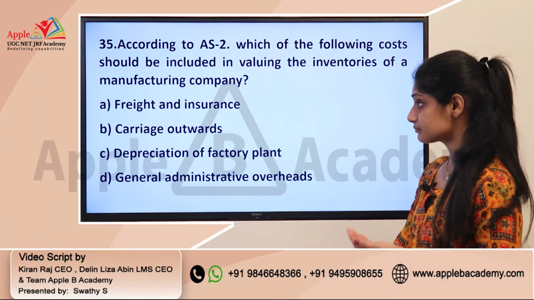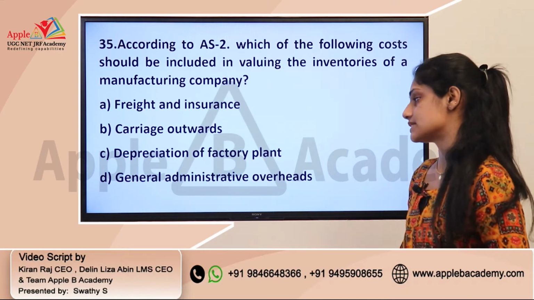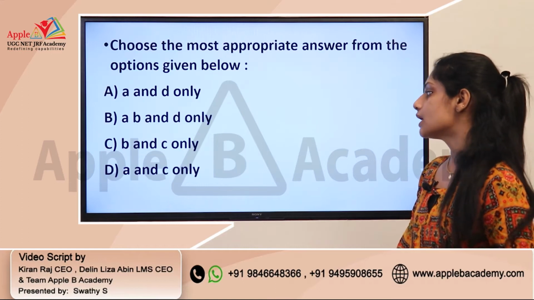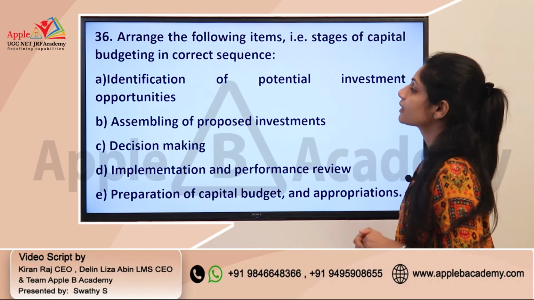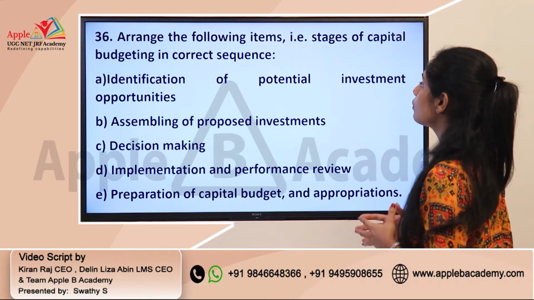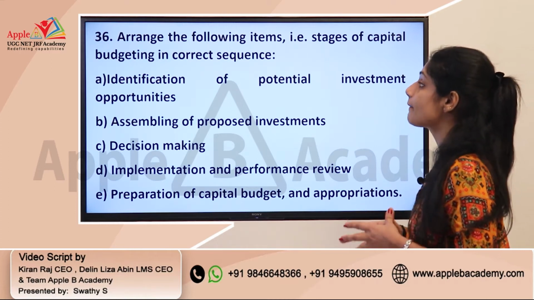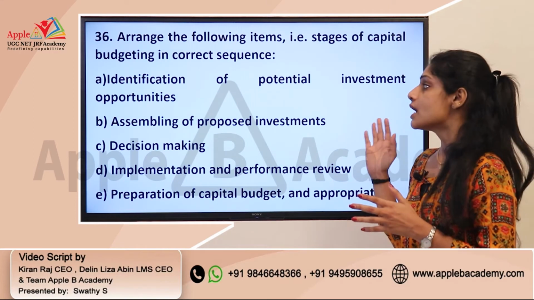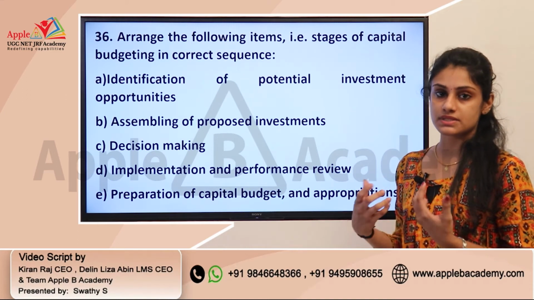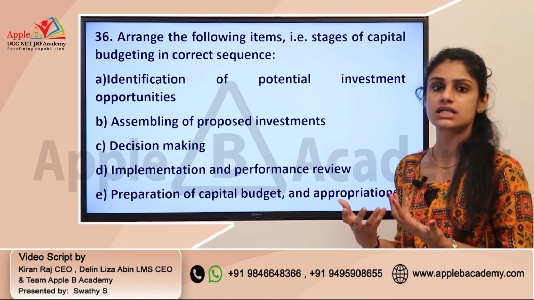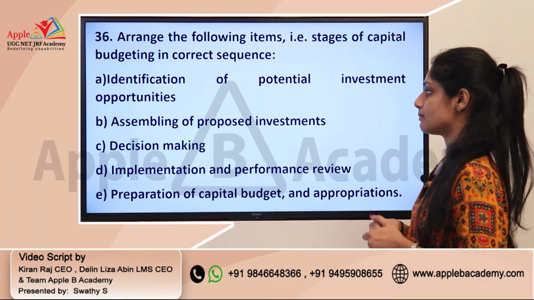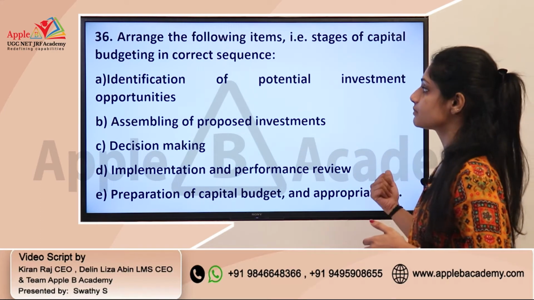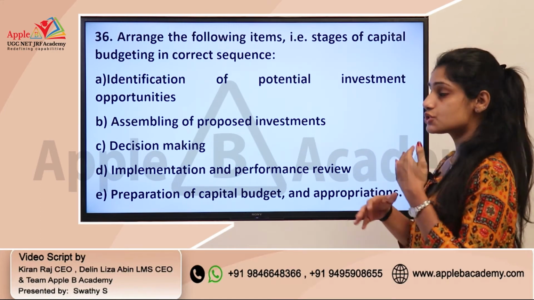That is, freight and insurance and depreciation of factory plant will be included in it. Okay. Next question, arrange the following items, that is the stages of capital budgeting, in correct sequence. So every time they are asking a question from this capital budgeting area, and the last time also they asked about the steps connected with capital budgeting. This time also you can see a question from this particular area, and here you need to arrange them in